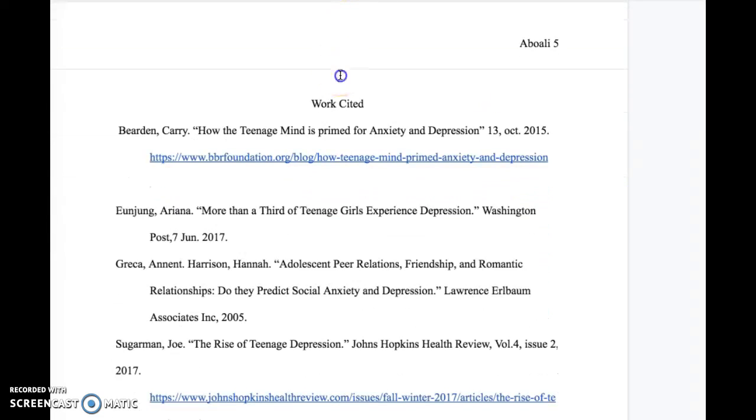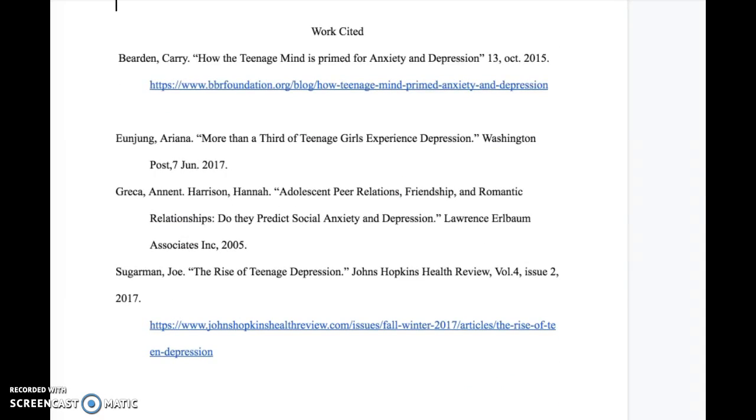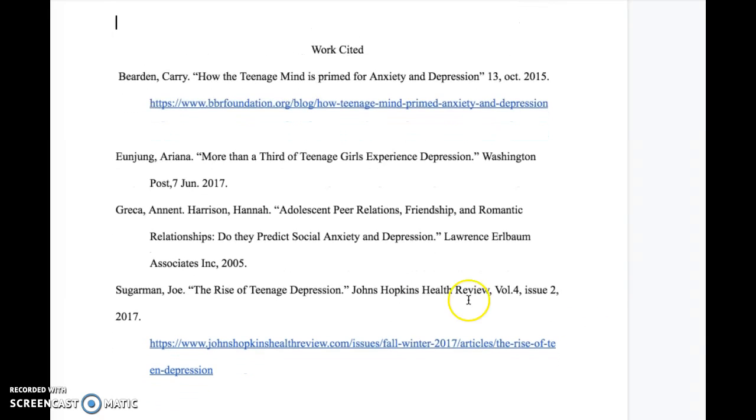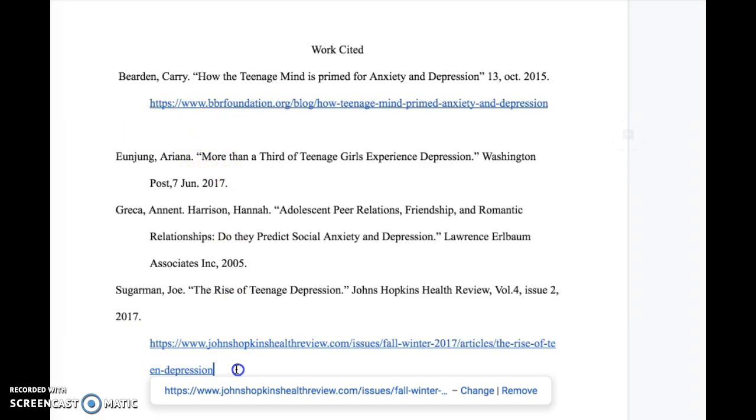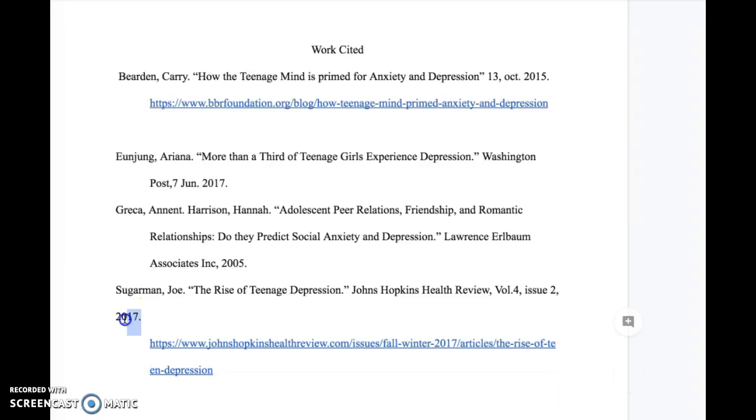As far as your works cited, Cosmo, I want to point out you've got this extra space. This needs to be brought up as far to the top as you can. This is in correct alphabetical order. However, a few MLA errors I want to point out. You've got this extra space here that needs to be dealt with, and I did say for these links, it's okay if the indenting's a little bit weird because I know the links kind of get screwed up. However, this right here, the 2017, this needs to be indented over. And if this is still where it is, that's fine because I know Google Docs is a little bit weird with it. But overall, MLA format is okay.